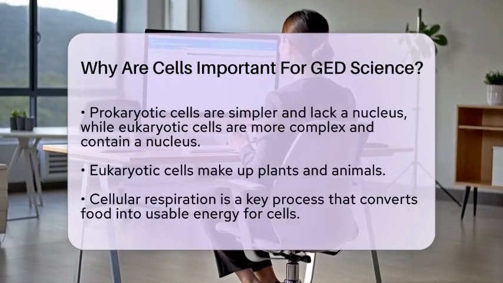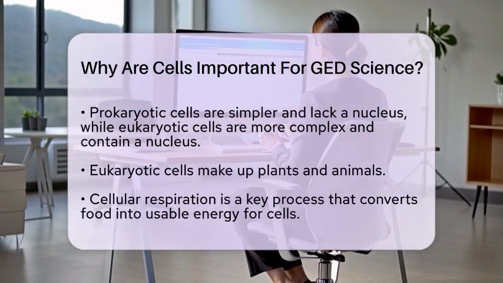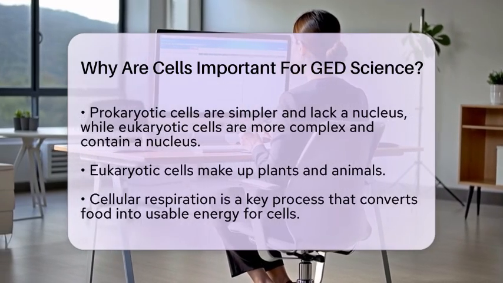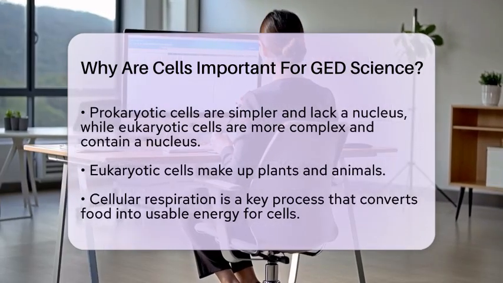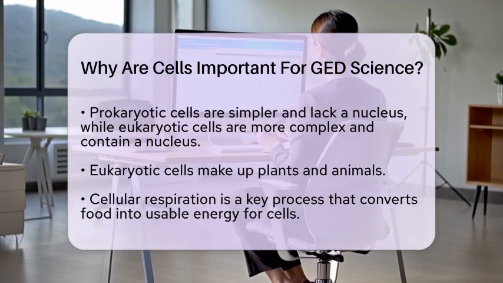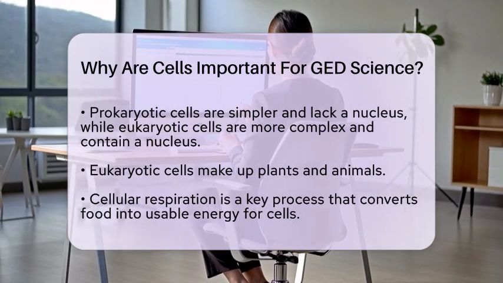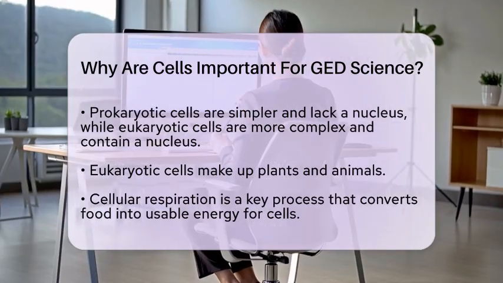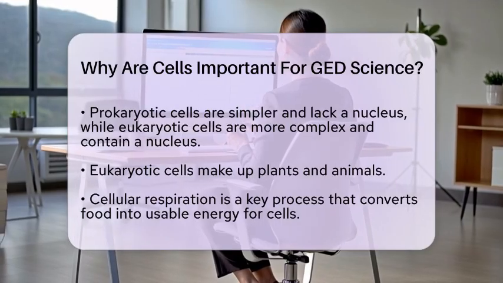Cells also carry out important processes like cellular respiration. This process converts food into energy that the cell can use. Plant cells have chloroplasts that allow them to make food using sunlight through photosynthesis. These processes show how cells manage energy and materials, supporting life in various forms.